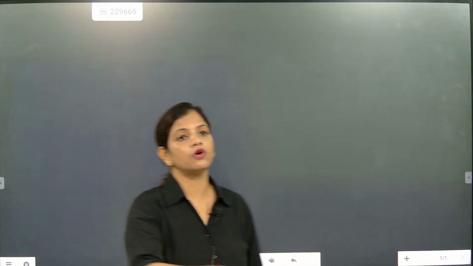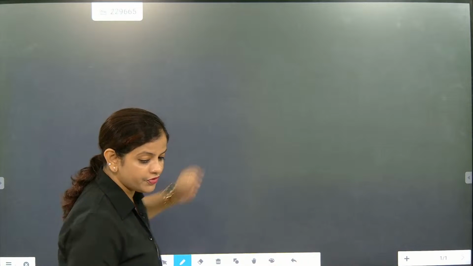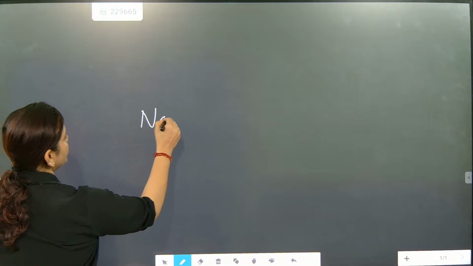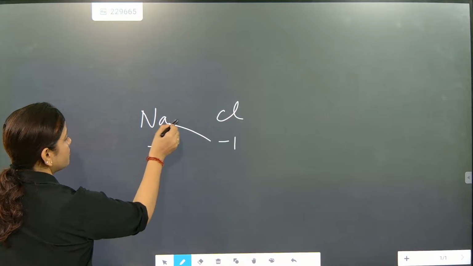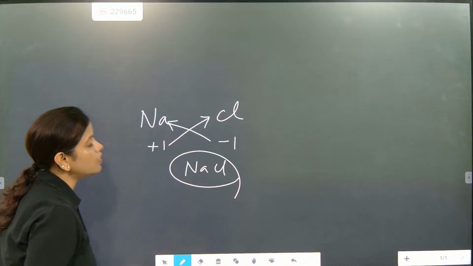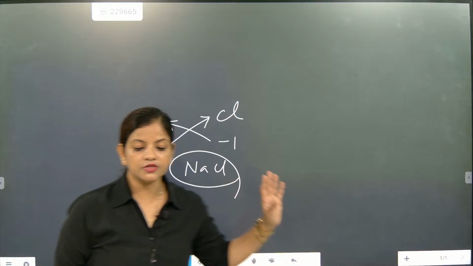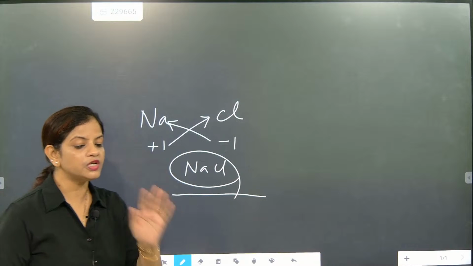I'll teach you positive and negative ions later. But first understand here: this is sodium and this is chlorine. Sodium is +1 and chlorine is -1. By the crisscross rule, it will give NaCl. See, it has taken a small whole number ratio. This is salt, with a very small proportion.